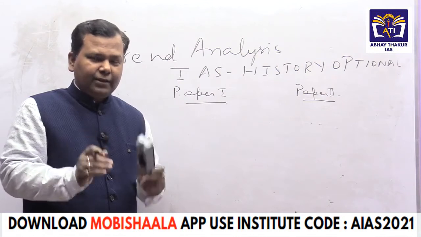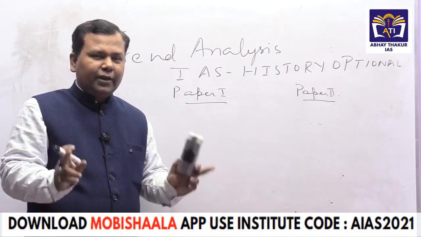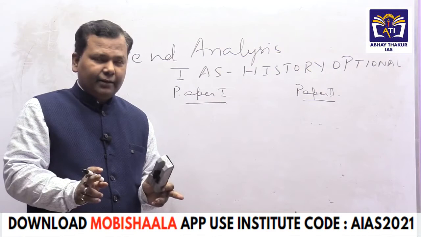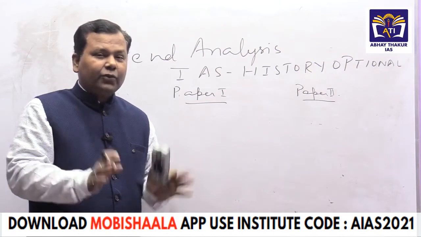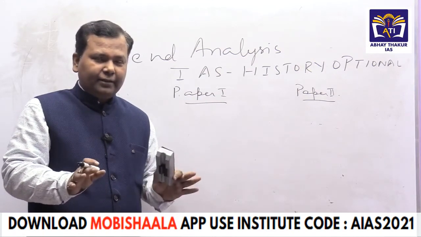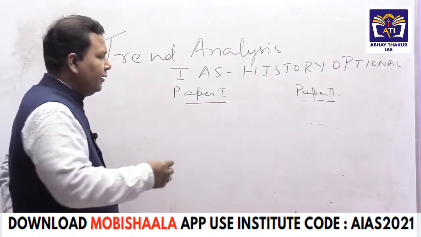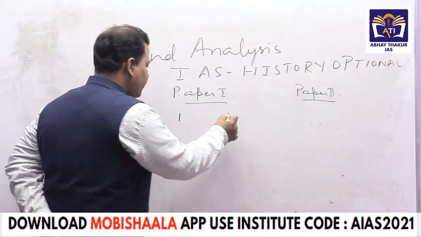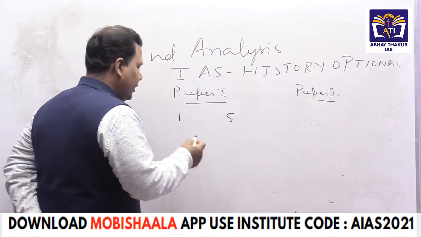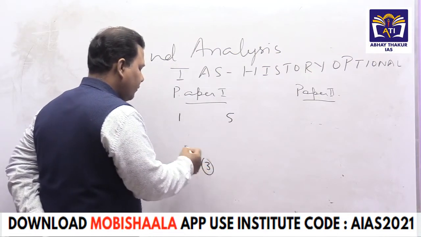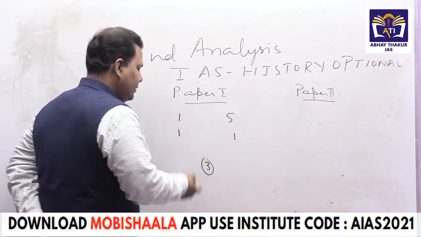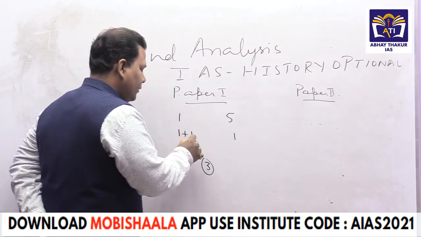At the beginning of the stage, the candidate must make up his mind about the questions I have to write. See what I told you: question number 5 is compulsory. Thereafter you have to write 3 questions, 1 question from every section and 1 more question from here.